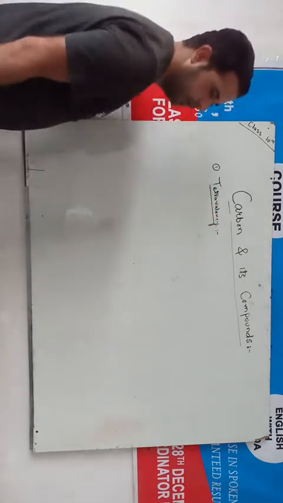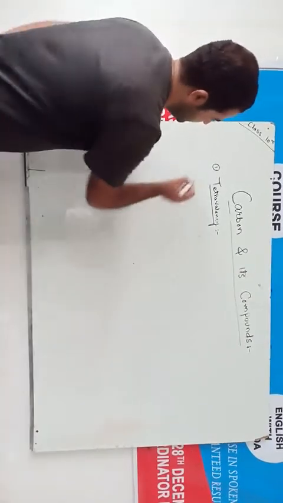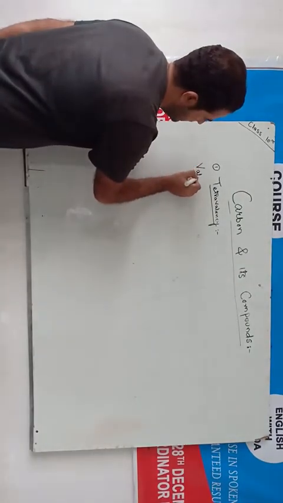Tetravalency. What is valency? I am writing here valency.